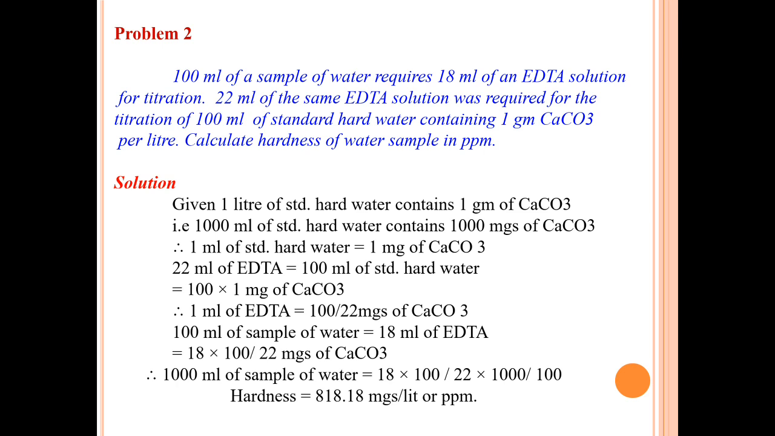100 ml of sample of water is equal to 18 ml of EDTA in the question, which is equal to 18 into 100 divided by 22 mg of calcium carbonate. Therefore, 1000 ml of sample of water is equal to 18 into 100 divided by 22 into 1000 divided by 100. So the hardness is equal to 818.1 mg or ppm per liter.